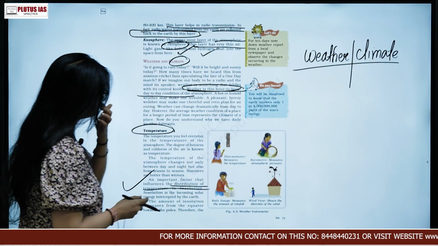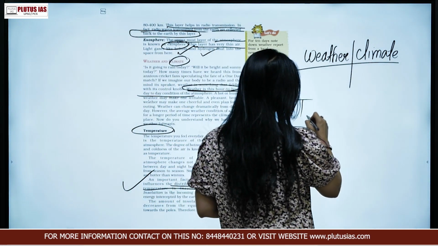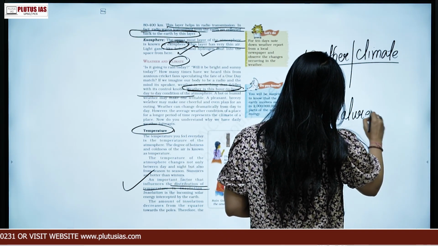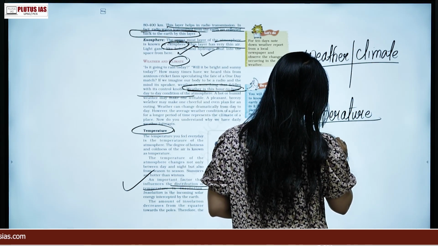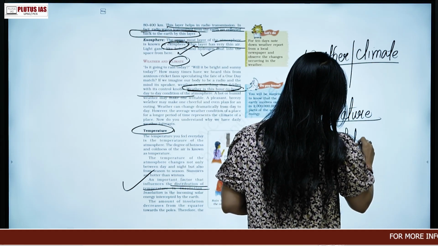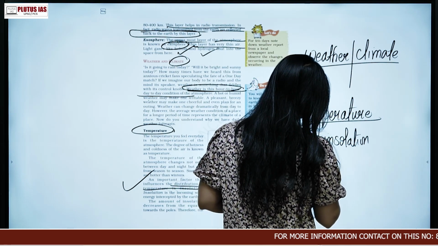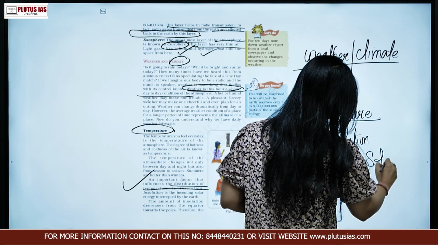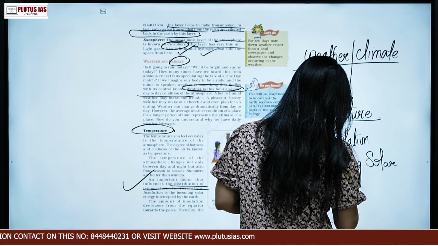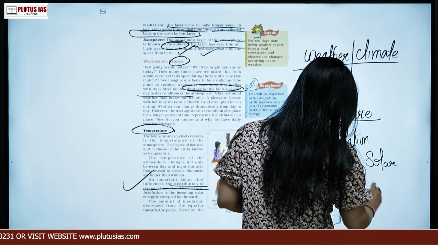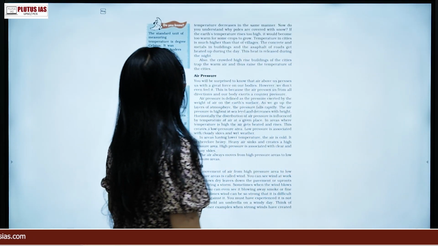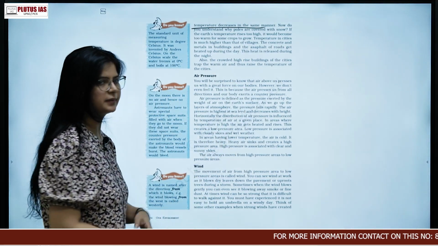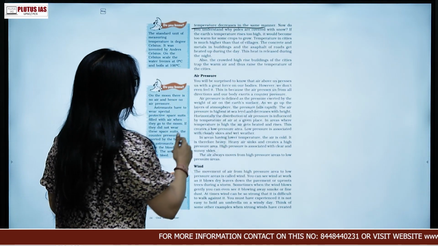Now temperature. I have already talked about why the temperature changes. It is just because of insolation. What is insolation? Insolation is nothing but incoming solar radiation. So temperature decreases in the same manner. I told you that in the troposphere the temperature will keep on decreasing, right?